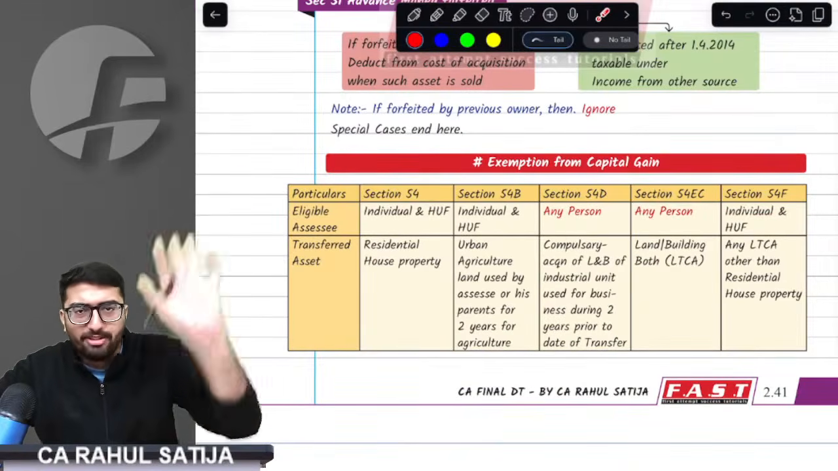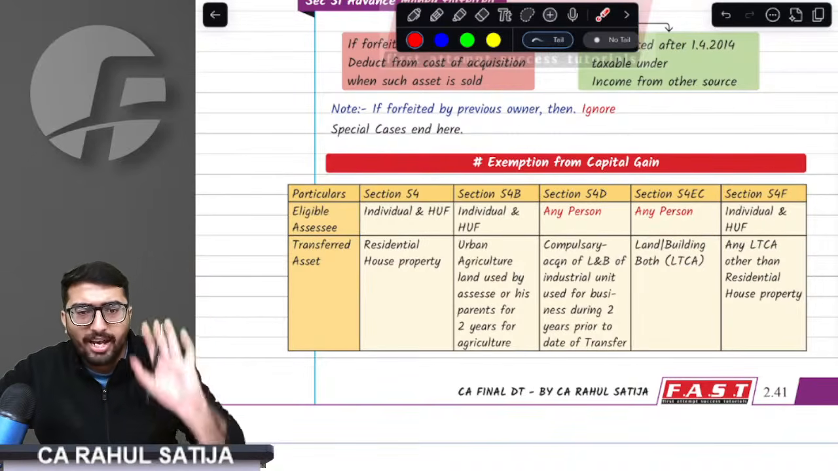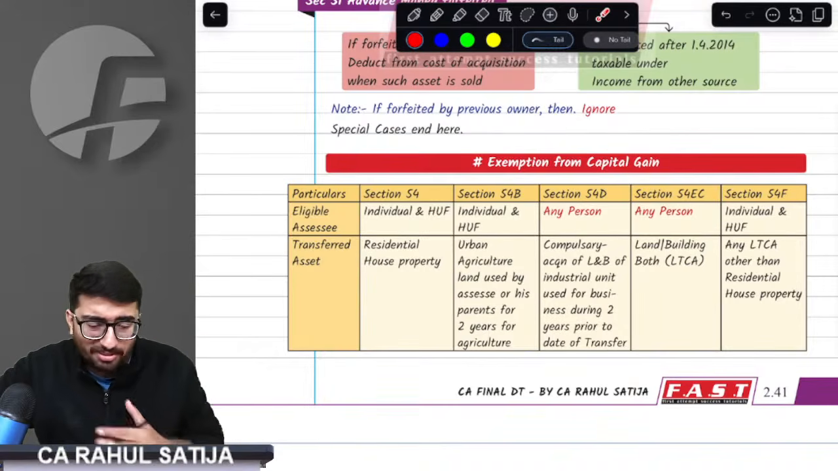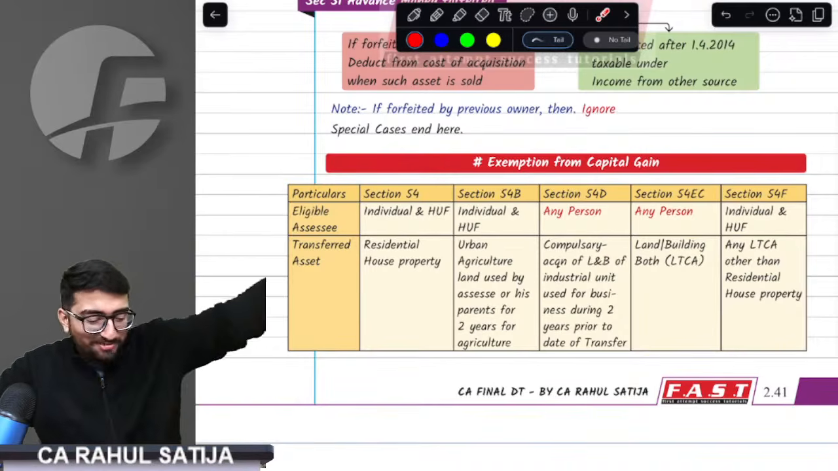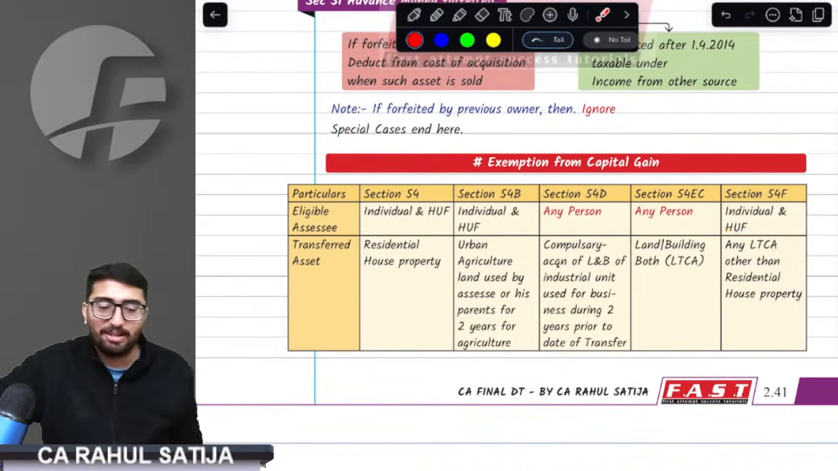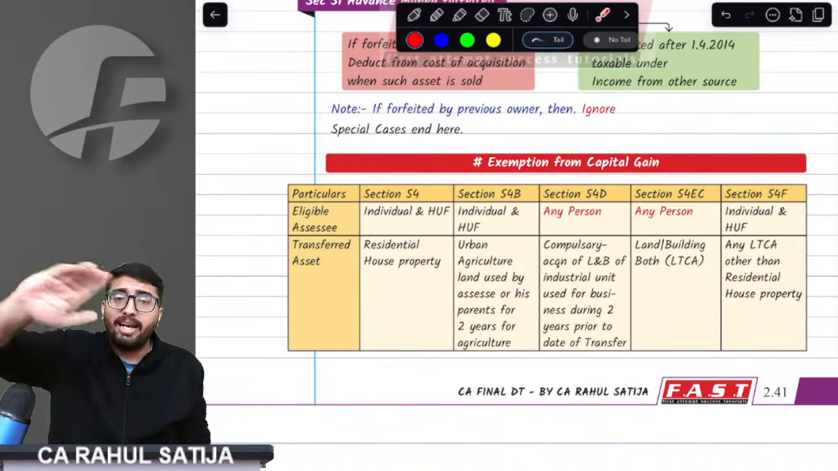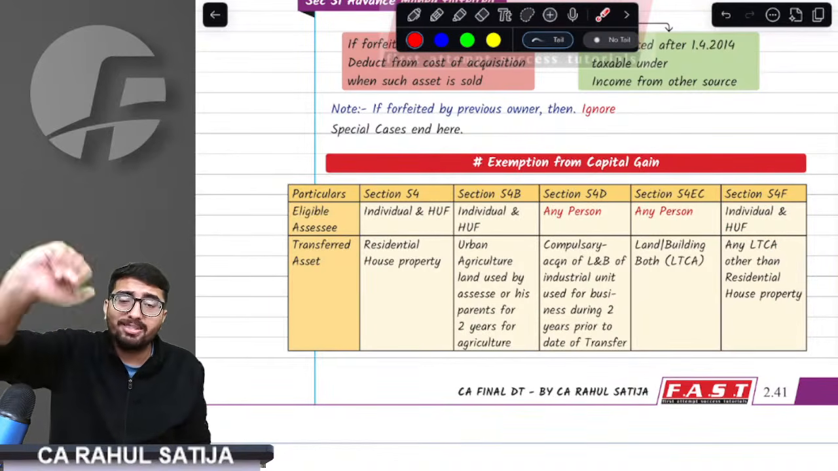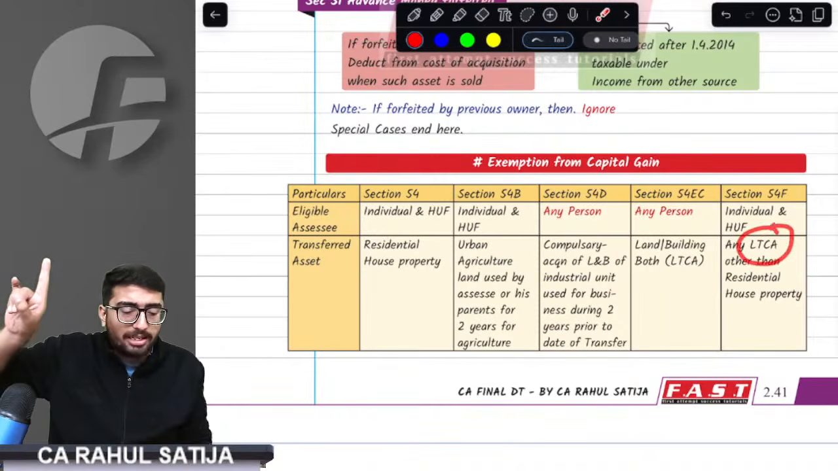Come on to section 54F. The provision says if you are an individual or HUF who sells any long-term capital asset other than a residential house property, for example, it can be land, commercial house property, gold, shares, any asset which is not a residential house property, and such asset is a long-term capital asset.